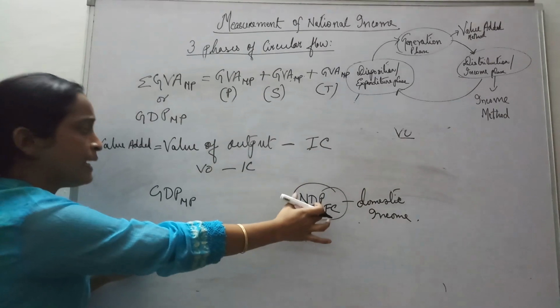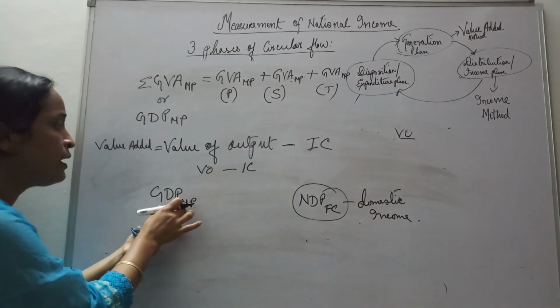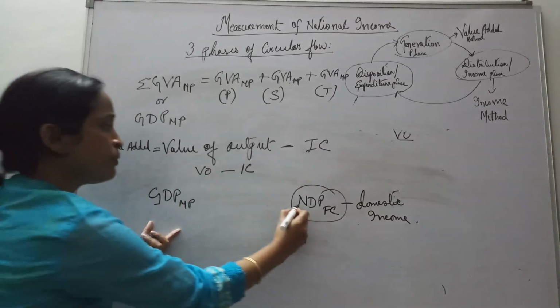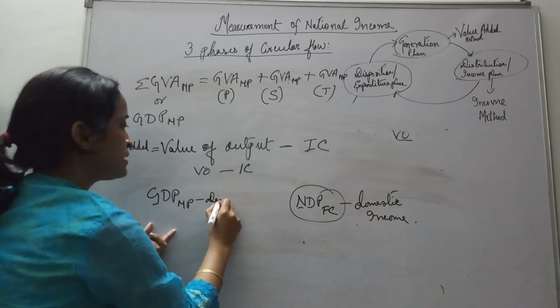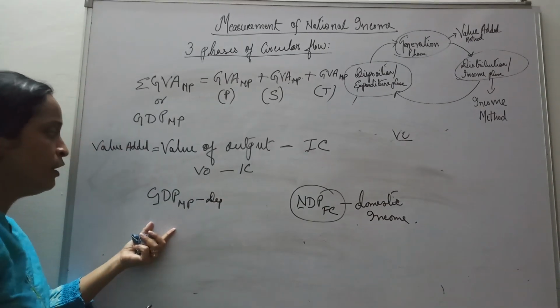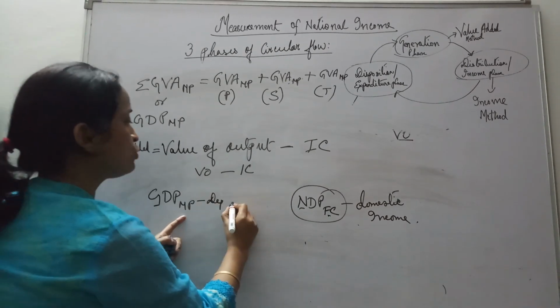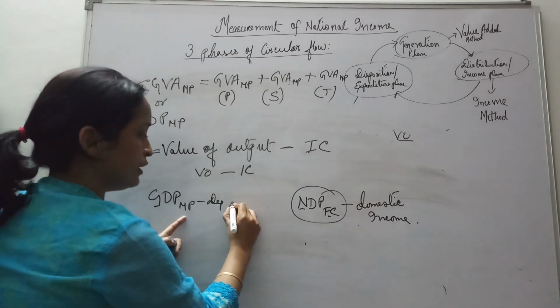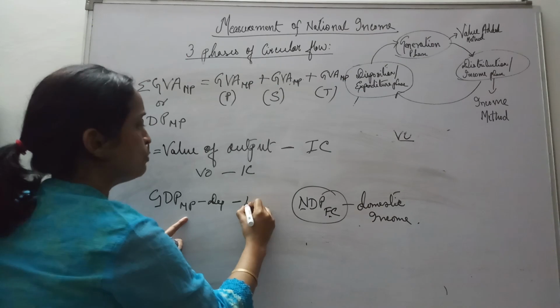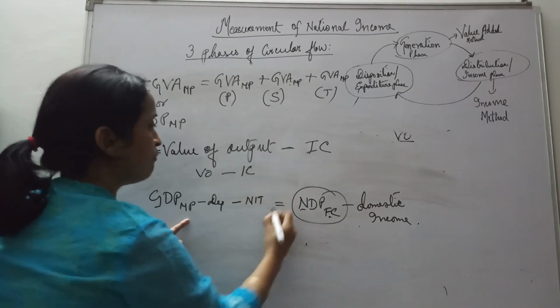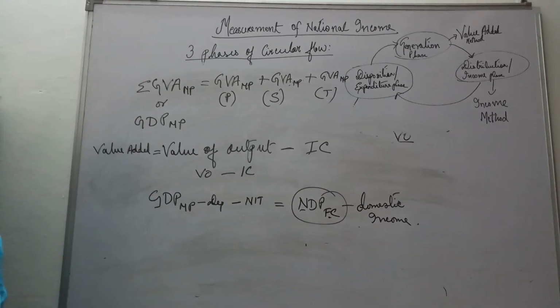From this we will get NDP FC. So in GDP MP, gross has to become net, so we will minus depreciation. Alright. MP has to become factor cost. How do we do it? The difference comes with NIT. So minus NIT, and we get NDP FC.